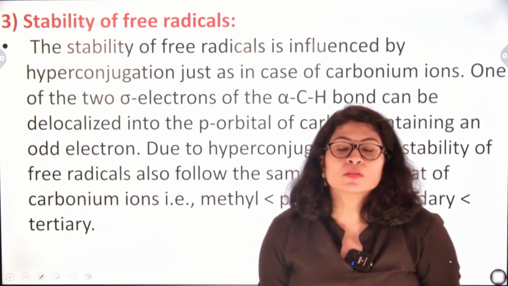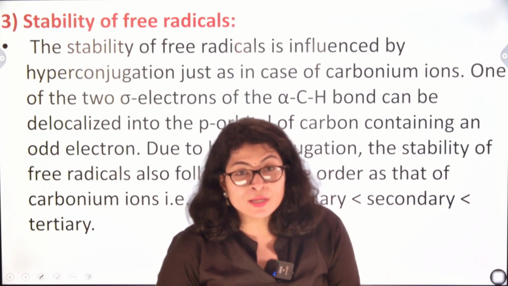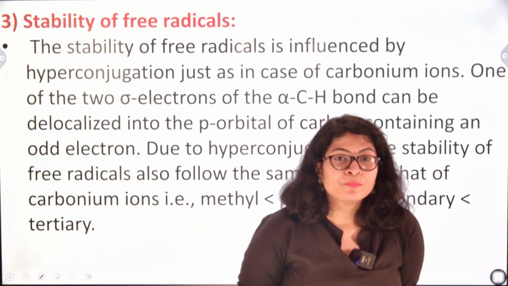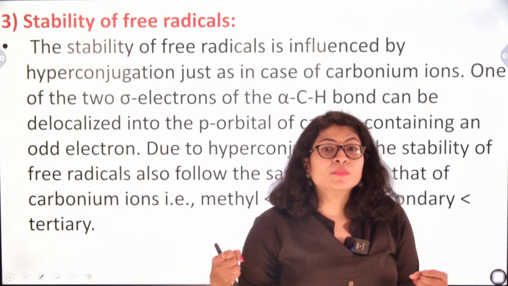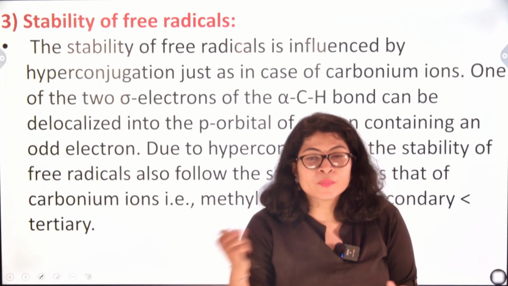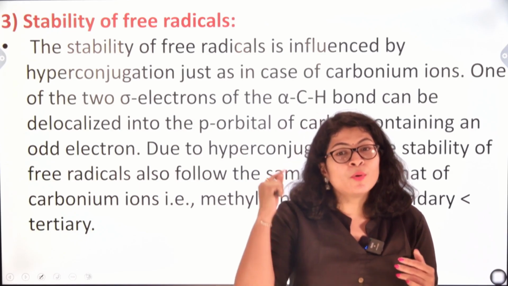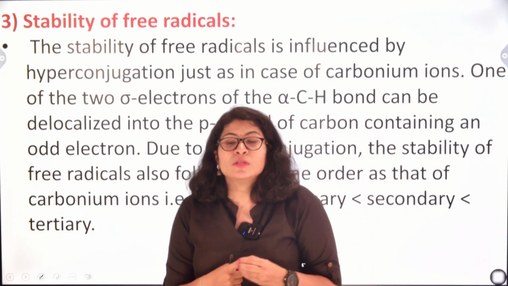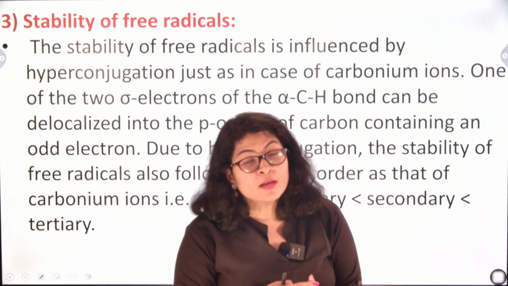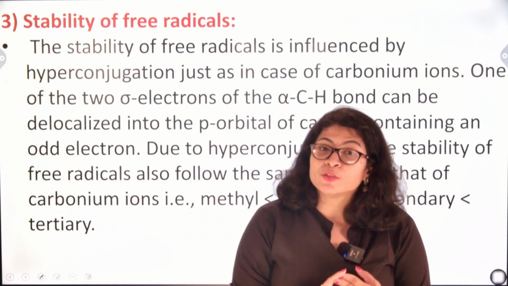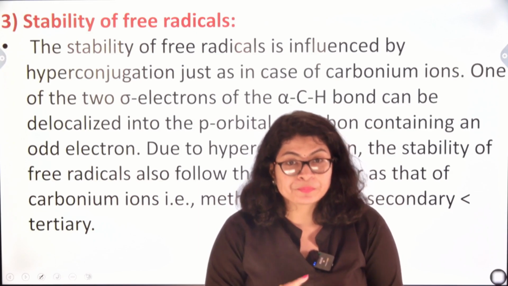Now if the group attached to carbon is stronger, that group will pull or take up the electrons from the carbon atom. As a result, carbon will have a positive charge on itself. If the carbon has a positive charge on itself, it is called a carbocation, and if the carbon has a negative charge on itself, it is called a carbanion.